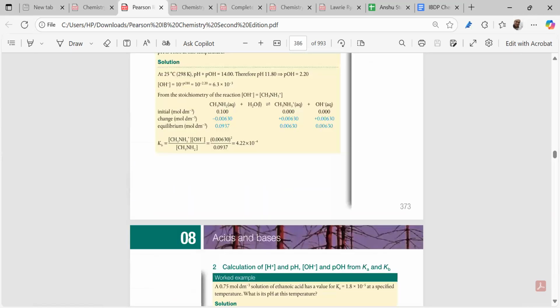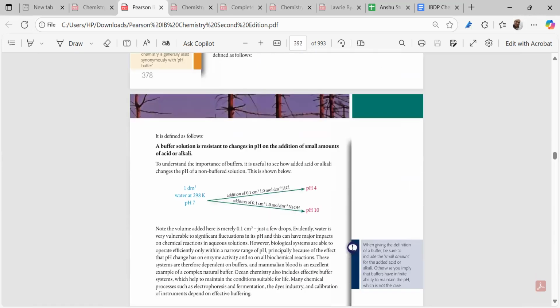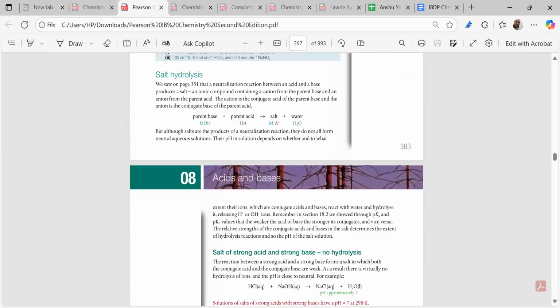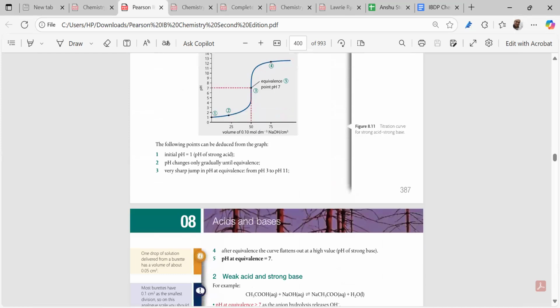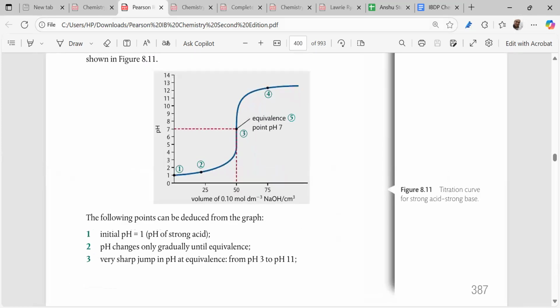Now the next part: the titration curve is very important for us, to know what the inflection point is. When we titrate an acid with a base, there's an inflection point at neutralization. Is it clear to you, everybody? This region where the pH suddenly jumps is called the inflection point. The inflection point is a region where the pH suddenly jumps at the neutralization point. So this is very important for us to know.